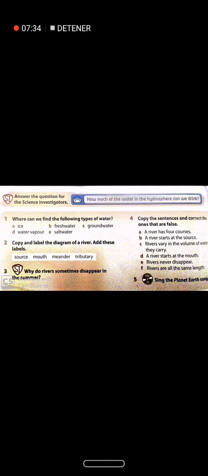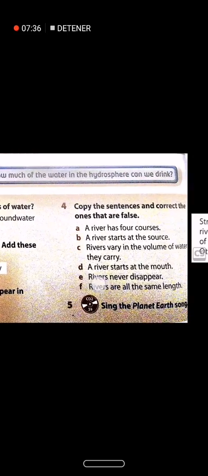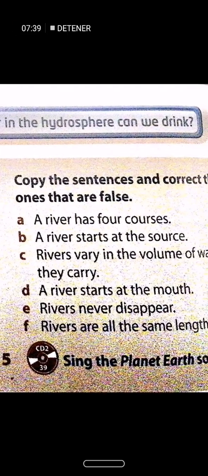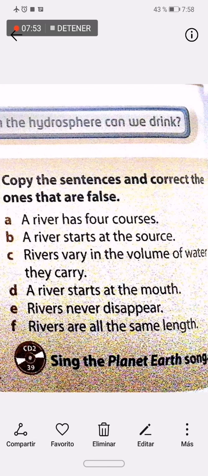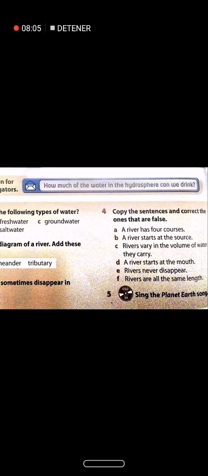In number 4, it says, copy the sentences and correct the ones that are false. A, a river has 4 courses. Is that true or false? If it's false, you have to correct it. B, a river starts at the source. True or false? C, rivers vary in the volume of water they carry. D, a river starts at the mouth. E, rivers never disappear. F, rivers are all the same length. So you have to copy them in your notebook and correct the ones that are false. And we are not going to do activity 5.